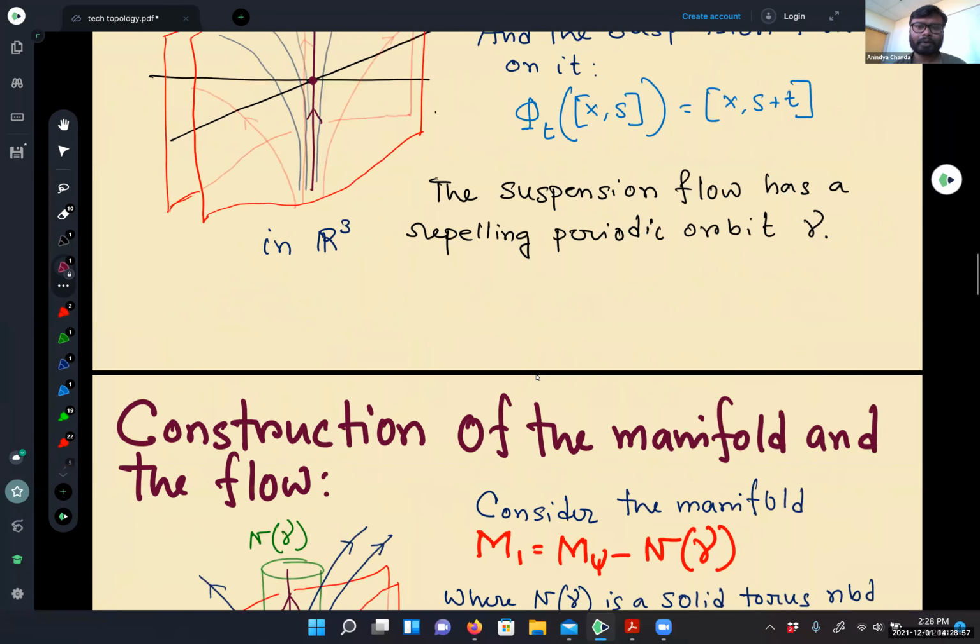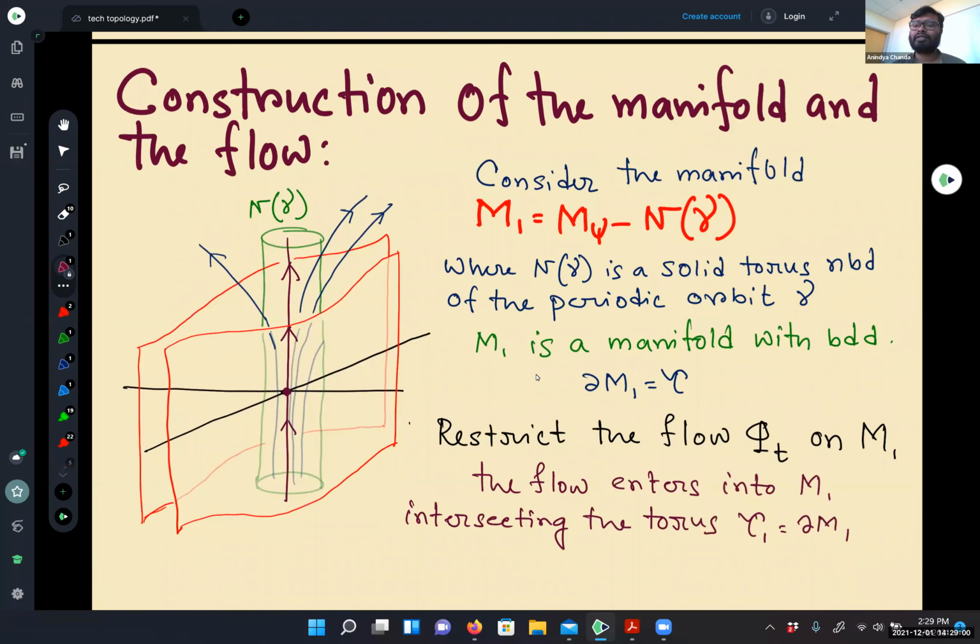Next, we consider a solid torus neighborhood around the periodic orbit gamma, and we take it out from the mapping torus. The resulting manifold is a manifold with boundary. The boundary is homeomorphic to a torus, and we can restrict the suspension flow to this new manifold with boundary. In that case, the flow enters inside the manifold, intersecting the boundary torus, right?